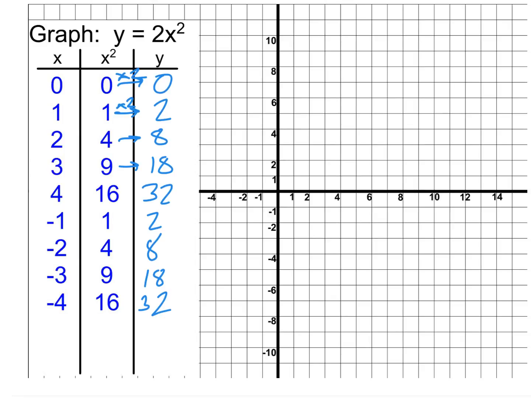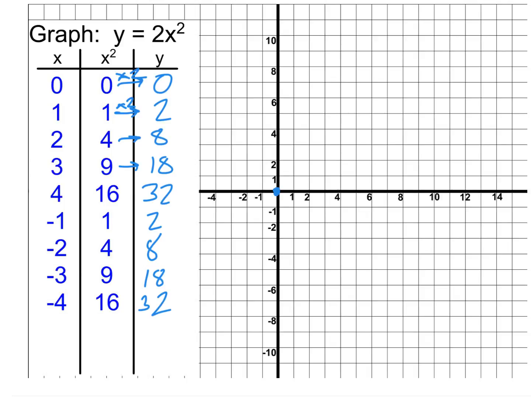Now, we're going to go ahead and use these data points to graph it. One note before we get too heavily into that graphing. This middle column, this x squared, nothing there gets graphed. We were just using that so that we could multiply it by 2 to get what our y values really were. We're really just graphing the x and y values here. All right, so our first point, 0, 0. That one doesn't change because 0 times 2 is still 0. So notice there already we got something where the vertex doesn't move when we multiply it by a number.